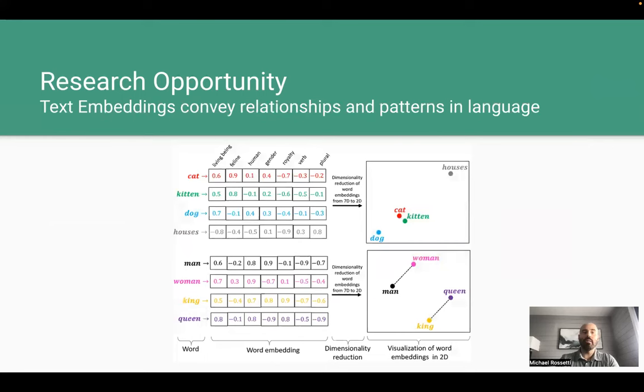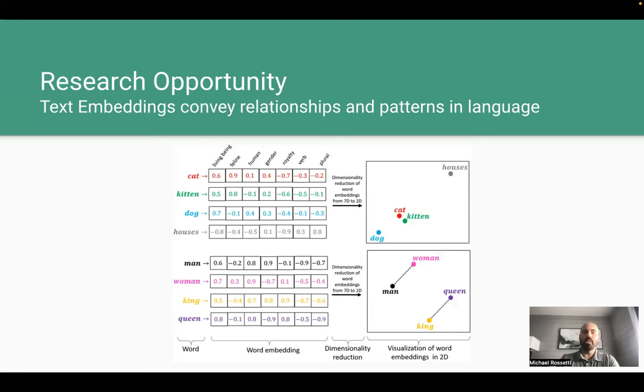Through the text embeddings, we can gain insight into how a large language model represents language concepts. The embeddings encode certain language patterns and relationships in high-dimensional space. Embeddings that are numerically similar are also semantically similar. For example, if we reduce the number of dimensions to plot the embeddings on a graph, we can see the word cat occupies a similar space as the word kitten, denoting these words have a similar meaning.